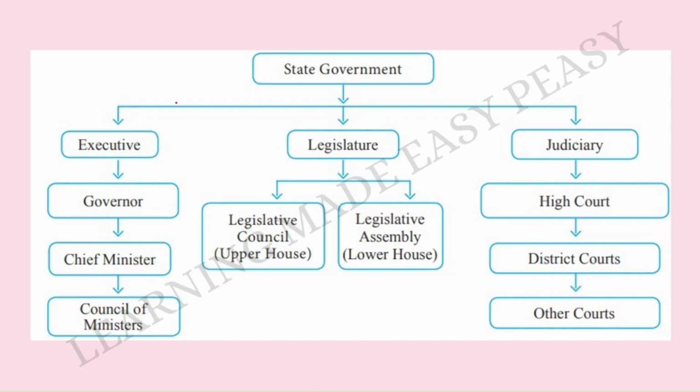Here again we have a picture which shows you about the state government. When we talk about the executive in the state government, in the executive we have the governor, chief minister, and the council of ministers. In the legislature, we have the two houses, that is the upper house, legislative council or Vidhana Parishad, and the lower house, legislative assembly or Vidhana Sabha.